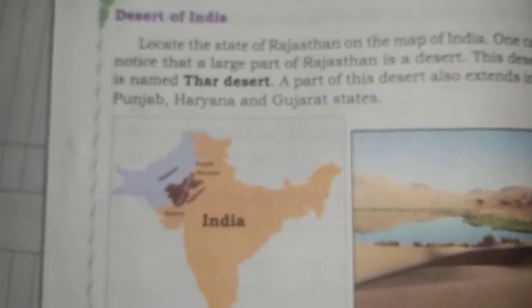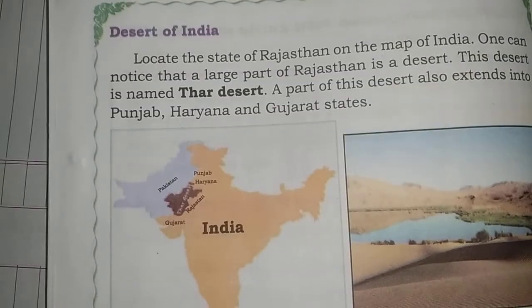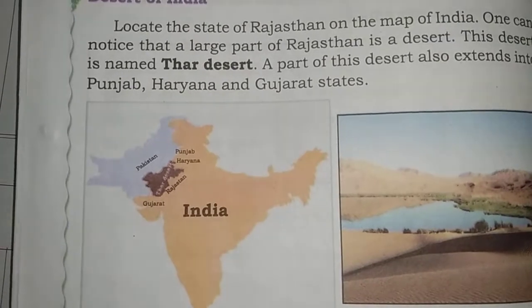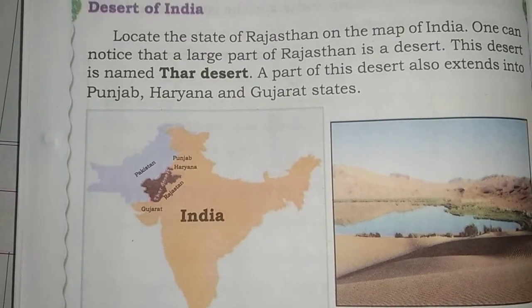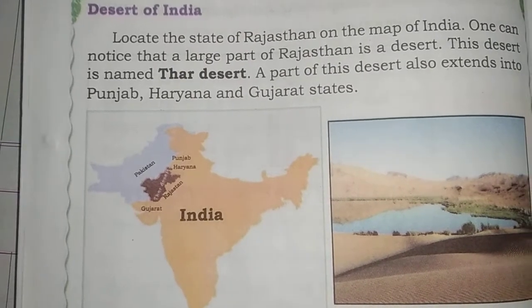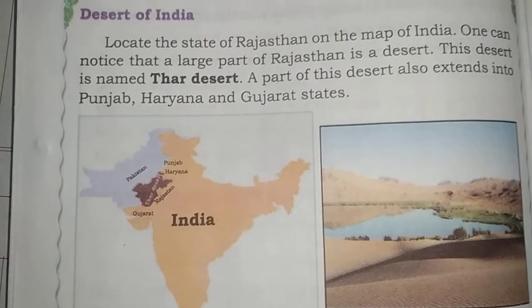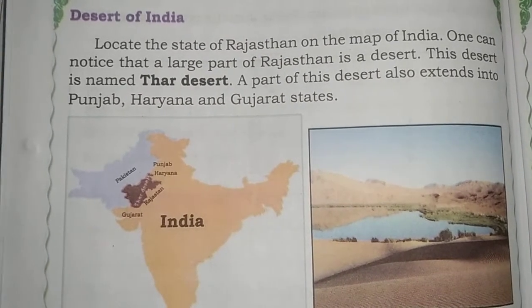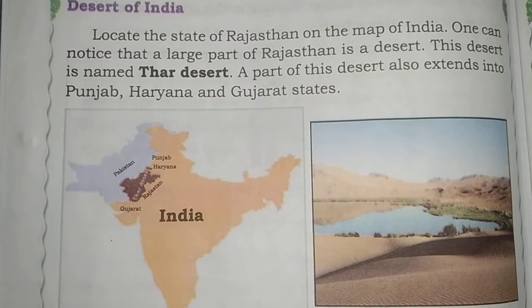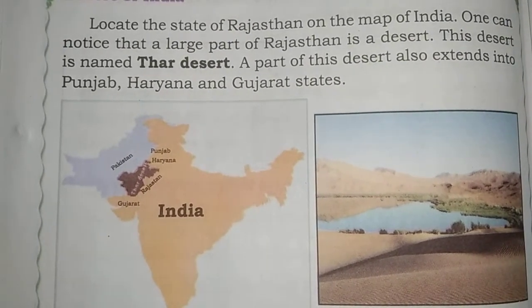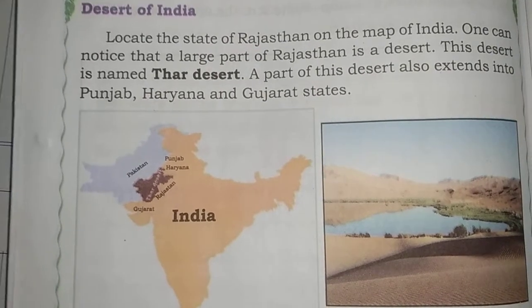Deserts of India. Locate the state of Rajasthan on the map of India. One can notice that a large part of Rajasthan is a desert. This desert is named the Thar Desert. A part of this desert also extends into Punjab, Haryana and Gujarat states.